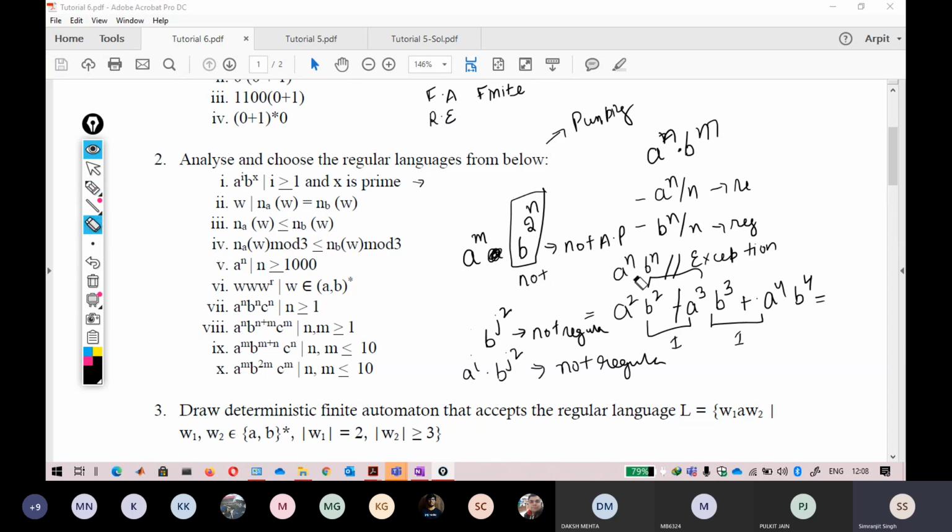So keep in mind that for a raised to power n and b raised to power n, however, an AP exists here, but still, just wait for a minute.